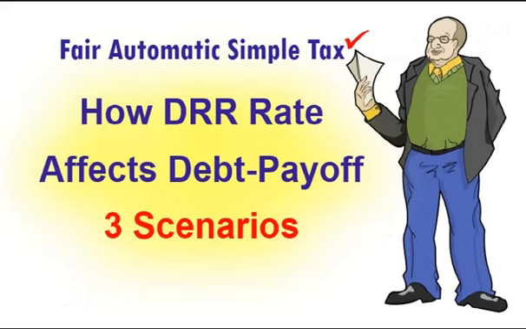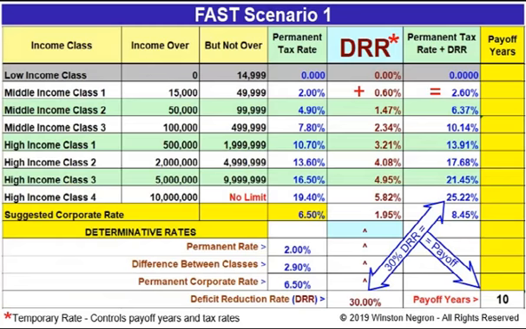So how does the DRR rate affect debt payoff? Here are 3 scenarios. In scenario 1, the DRR is set to 30% of the permanent rate, and the top rate is 25.22%. The national debt payoff is 10 years.